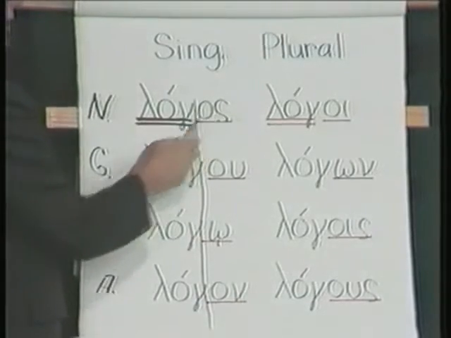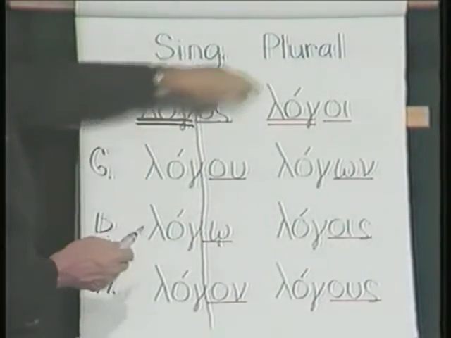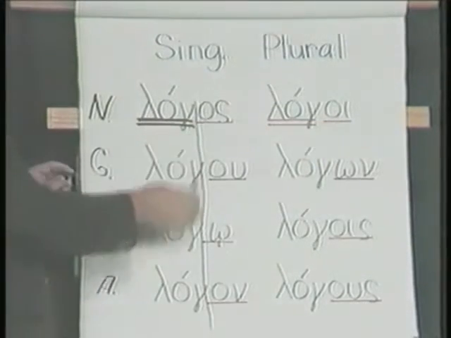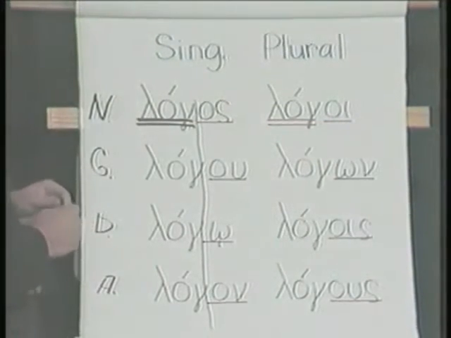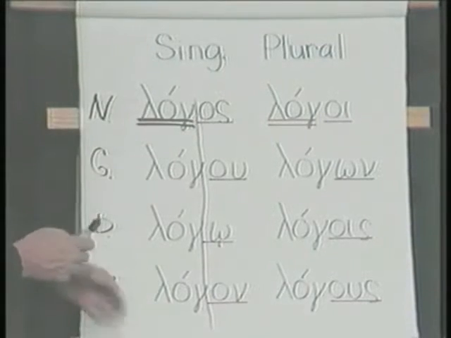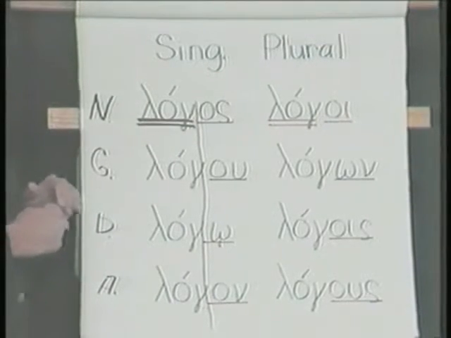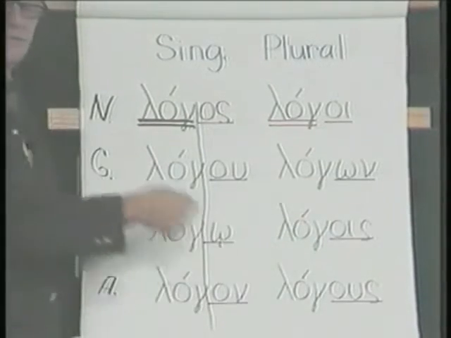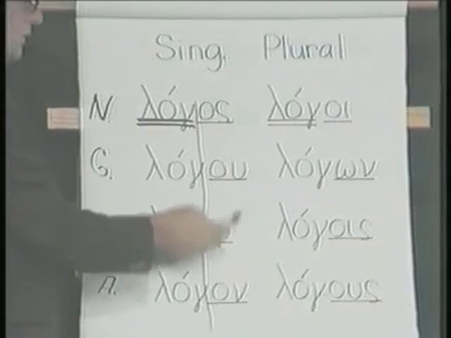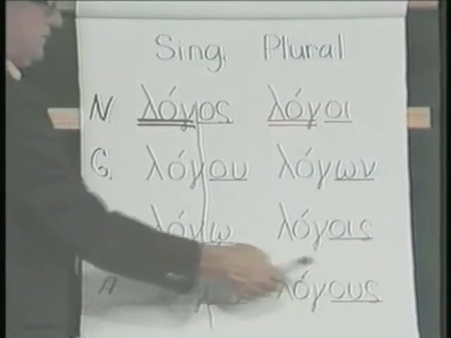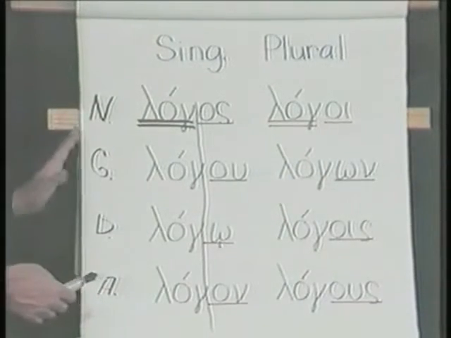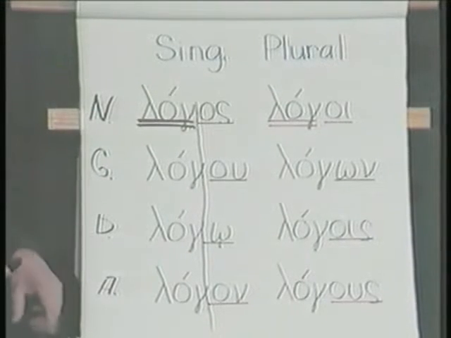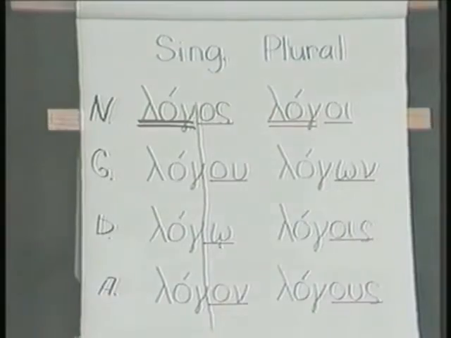And this then is going to tell us what case it is. Singular, os, the plural, oi. Now that's the way we're going to tell the uses of these words. Cases, os, u, o, on. And so learn these forms in this way. Learn os, u, o, on, oi, on, ois, ous, just as the tape says. Os, u, o, on, oi, on, ois, ous. Learn those.